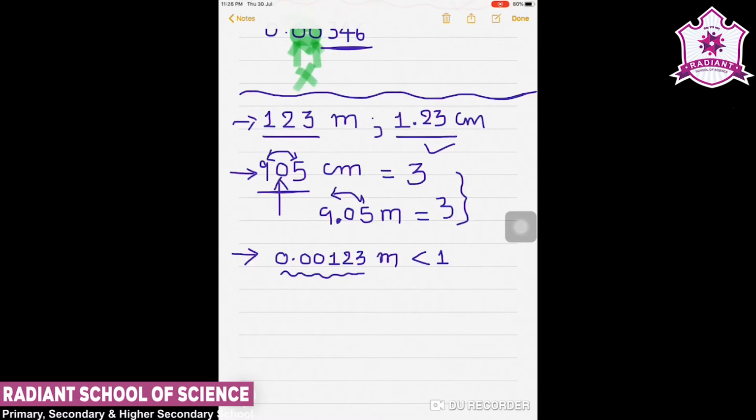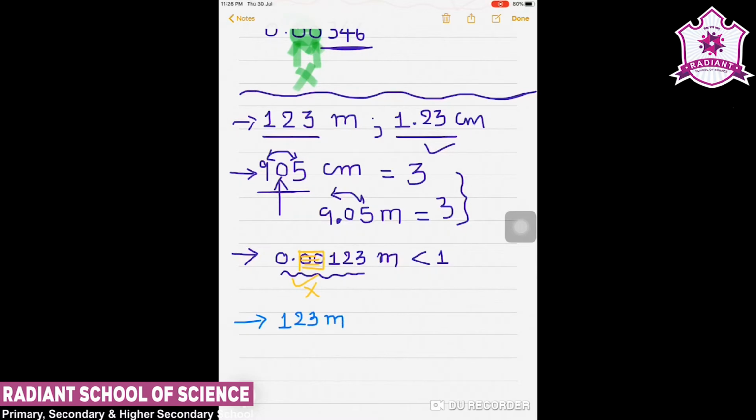If the number is less than 1, then the zeros on the right of the decimal point, these zeros, are non-significant figures. And here is one more example that I can take.